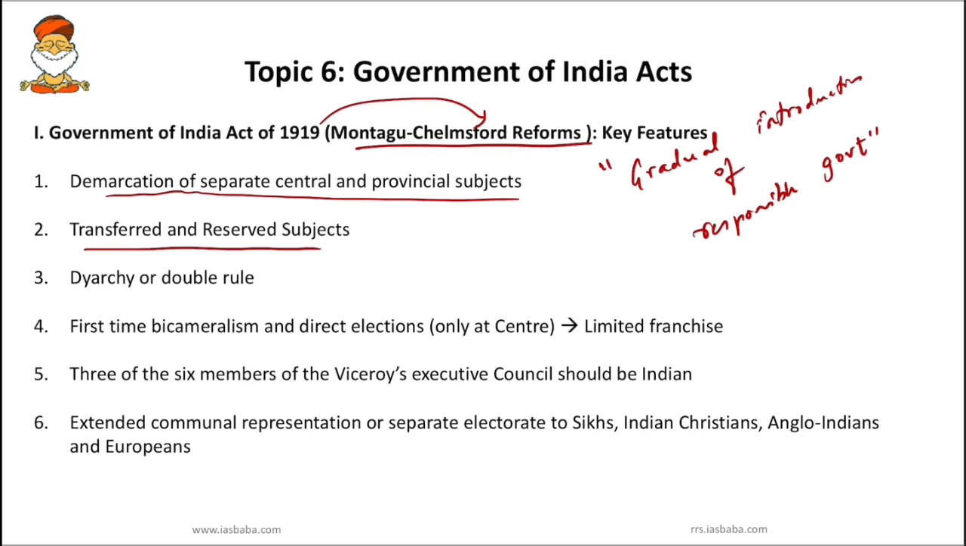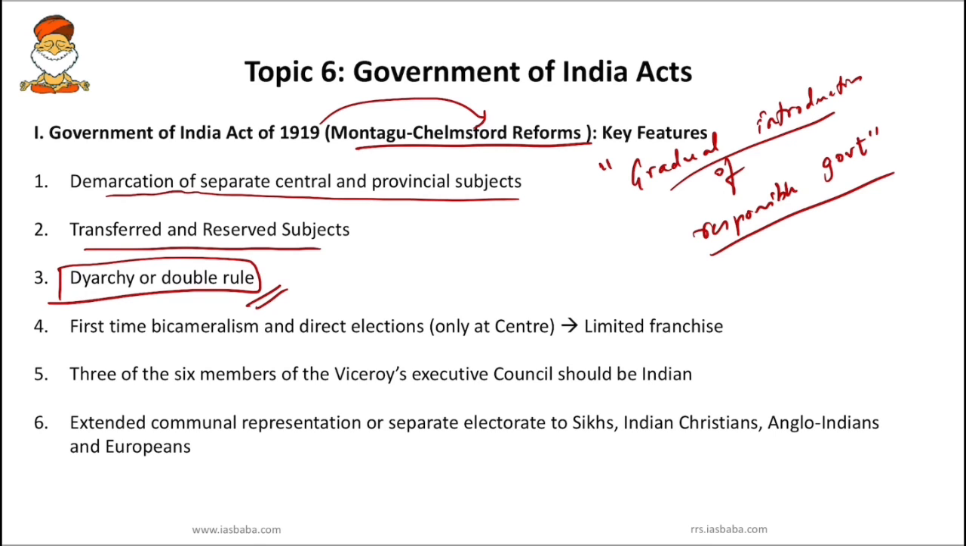So provincial subjects were further divided into two parts, that is transferred and reserved subjects. Transferred subjects were to be administered by the governor with the aid of ministers responsible to the Legislative Council, whereas reserved subjects were to be administered by the governor and his Executive Council without being responsible to the Legislative Council. So I told you, there is a gradual introduction of responsible government. On certain subjects, the governor should act on the aid of ministers who were responsible to the Legislative Council.